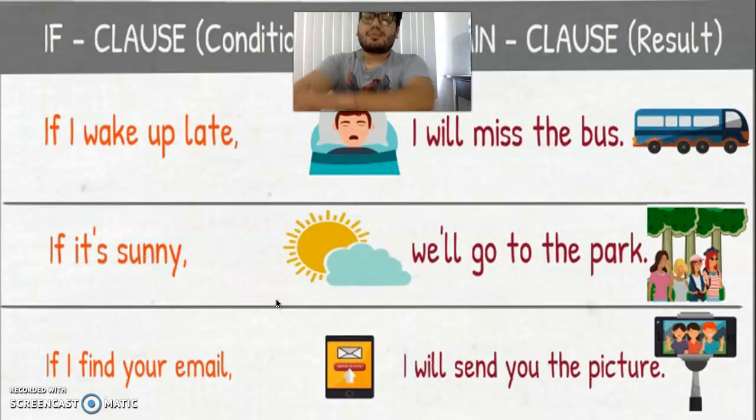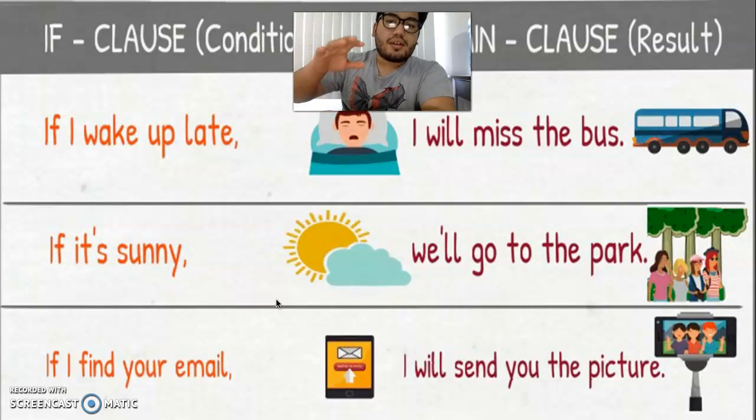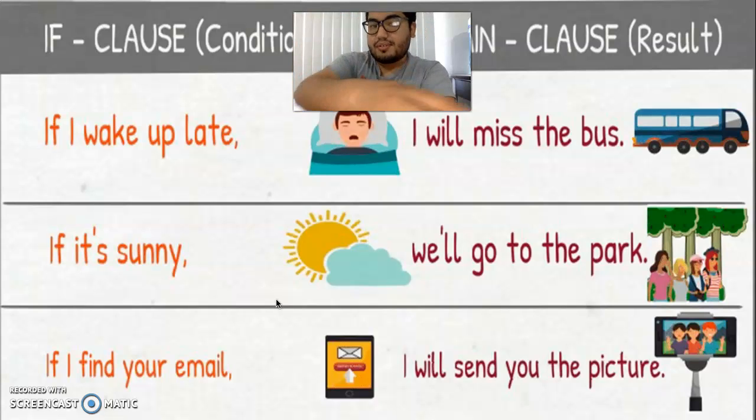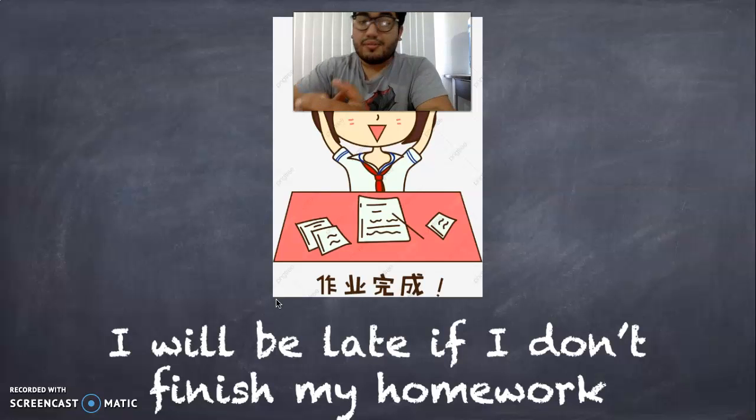So here the important thing to remember is that we use this conditional to describe things that may happen in the future with this scenario. For example, if it's sunny, that will be the scenario. What we're going to do, we'll go to the park. We also have some examples here.